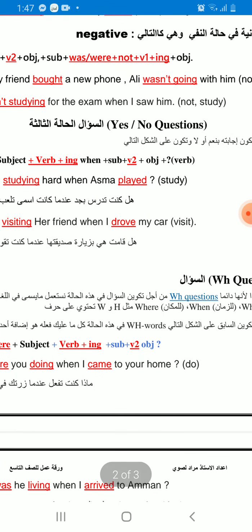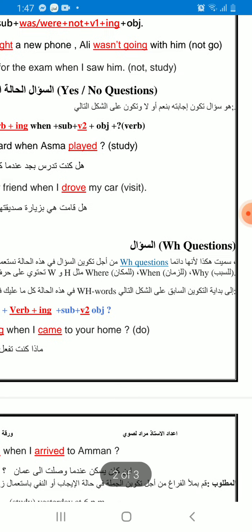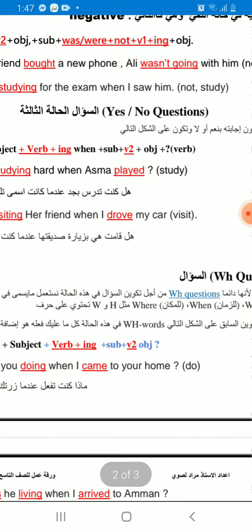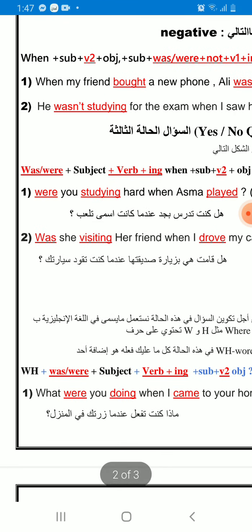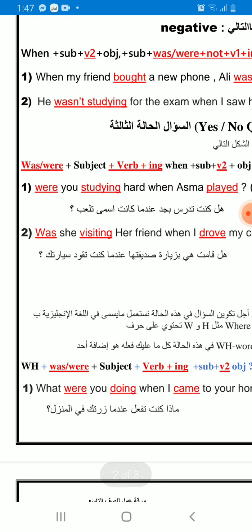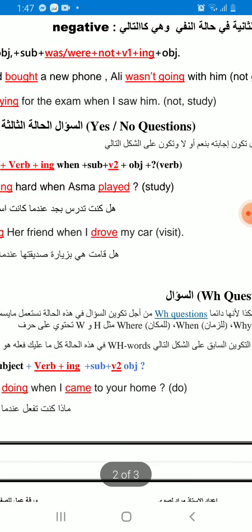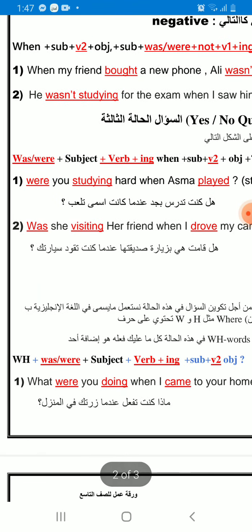Okay, what about the question? We have two kinds of questions. The first one is the yes or no question, because the answer will be yes or no. Another one is the WH question. Okay, let's go to the first one. We'll start with was or were at the beginning of the sentence, then subject, verb ing, when subject verb 2 object. We look at the subject, then we decide whether to put was or were, depending on the subject we have here.